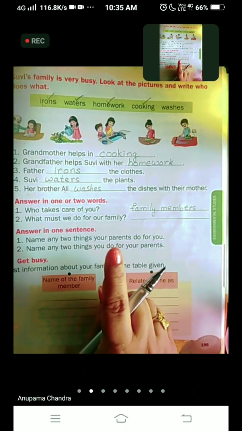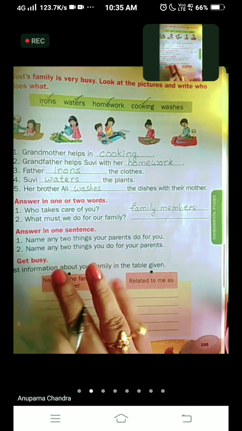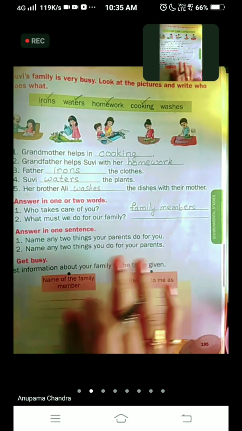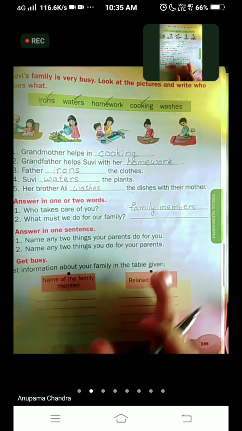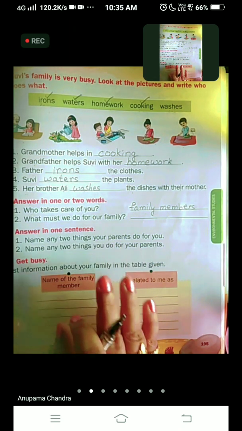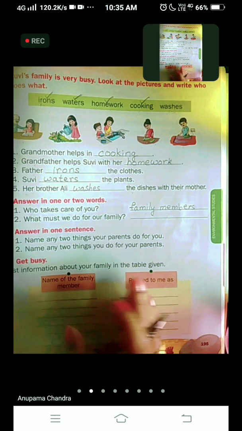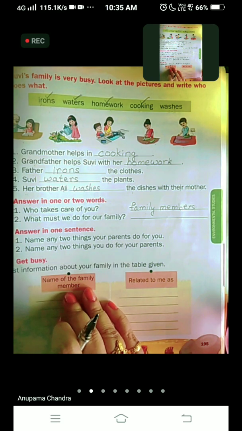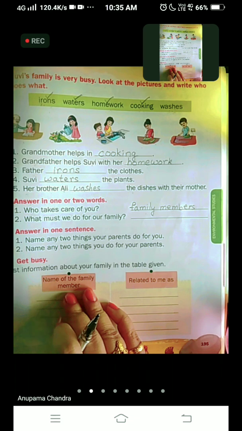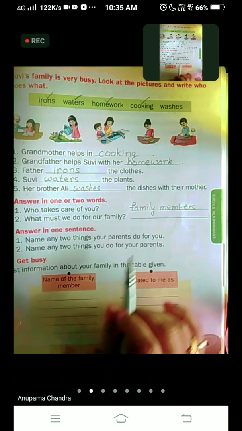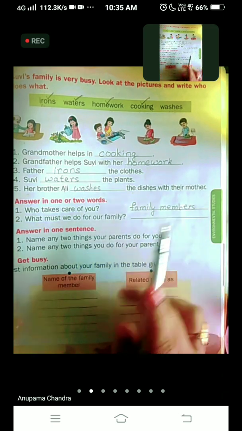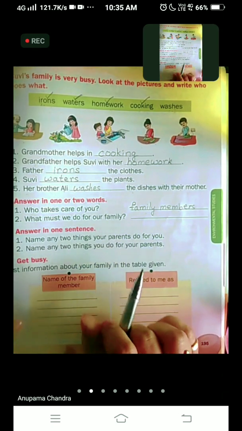Okay. Why have we written family members? Because there is not only one person who takes care of you. All the family members take care of each other, right? If mummy is there, mummy will take care. Papa will take care. Grandfather, grandmother, elder brother, elder sister, and sometimes younger brother and younger sister also take care of you. Isn't it? So all the family members take care. So we are going to write here family members. We cannot write only one person here. Understood?